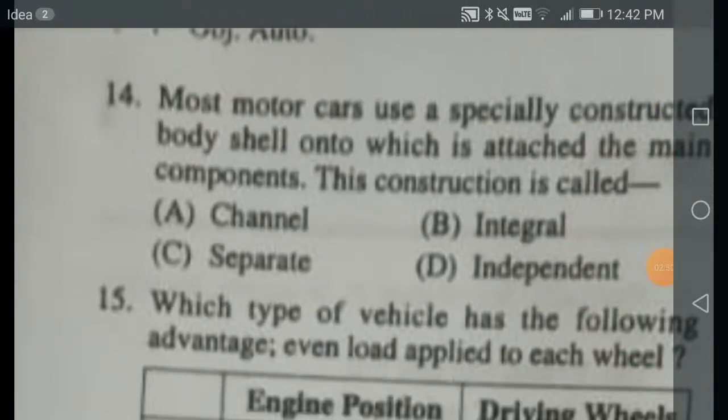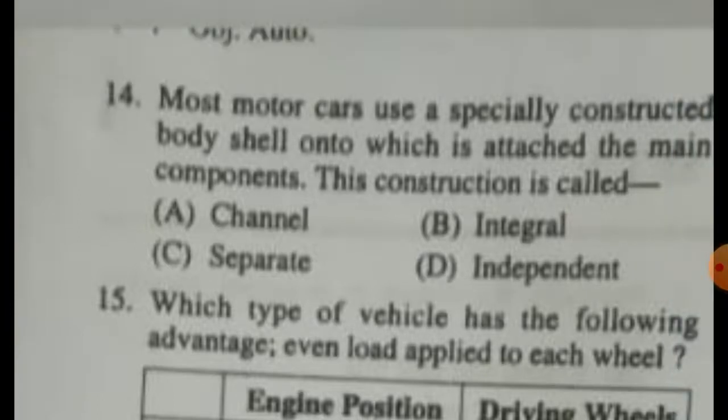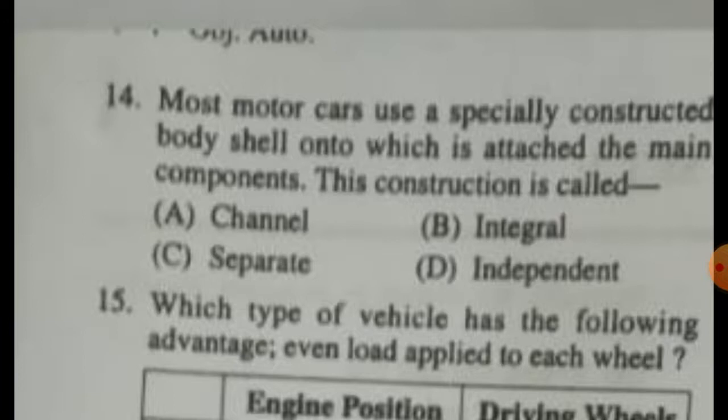Most modern cars use a specially constructed body shell onto which is attached the main components. This construction is called your integral. Channel is where side and cross members use the channel cross section. Independent is a type of suspension system. Independent suspension system. Separate, no, because it is actually a body shell.